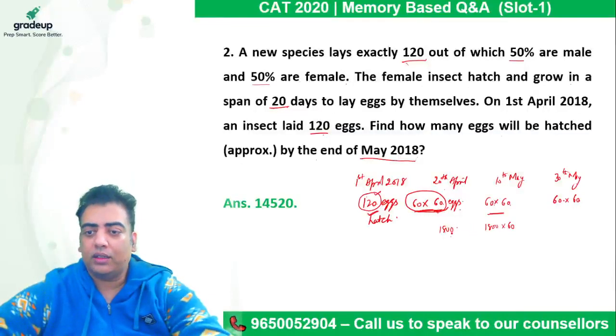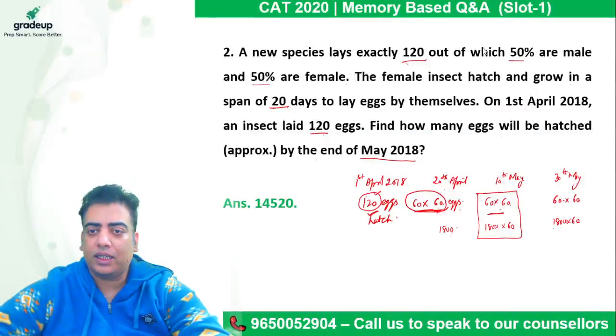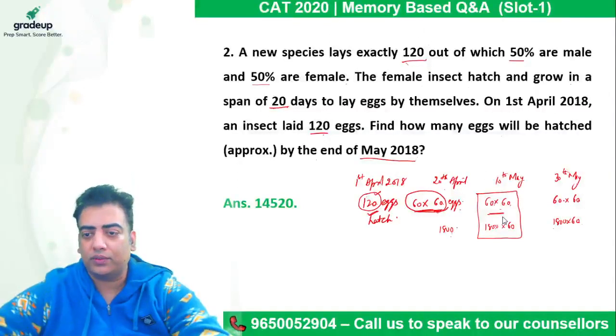Again, these will lay eggs after another 20 days. So the answer comes out to be another 1800 into 60. All those who laid eggs here, half of them will lay 60 eggs each after another 20 days, which means on this particular day.